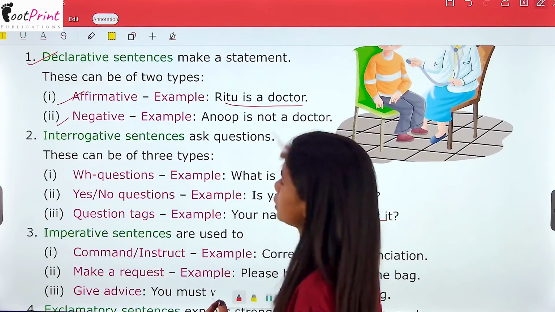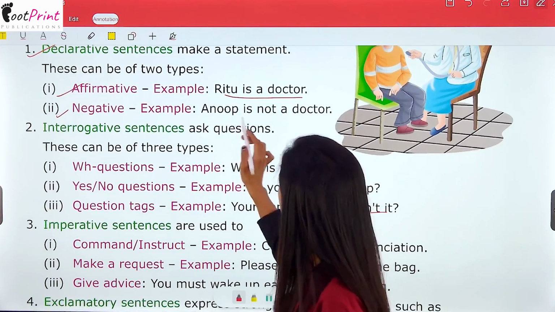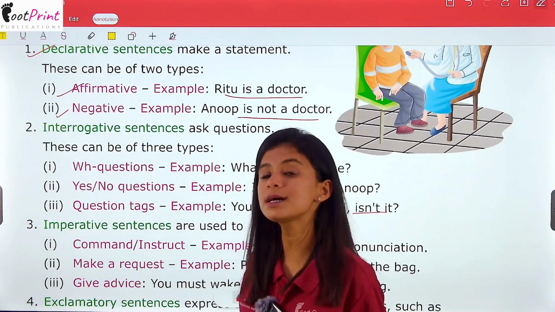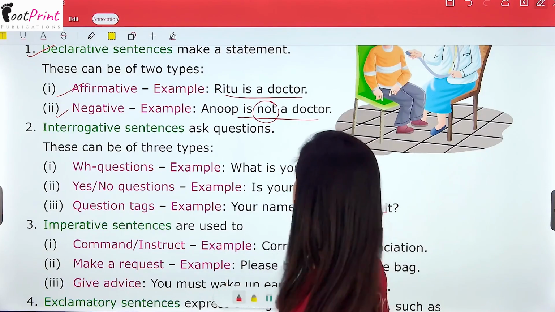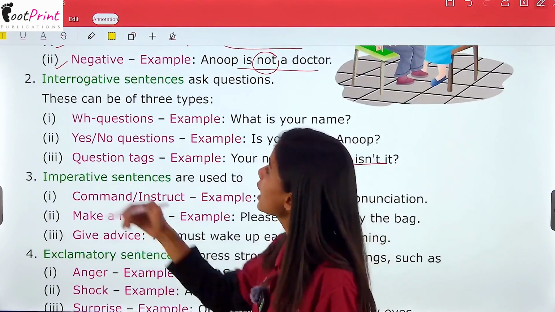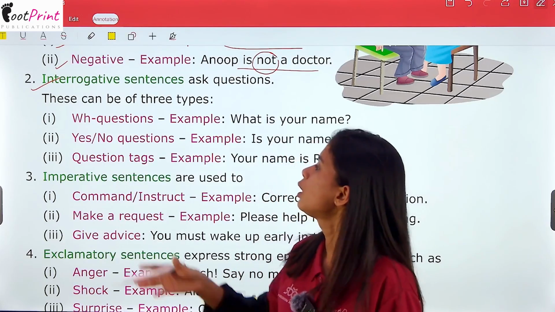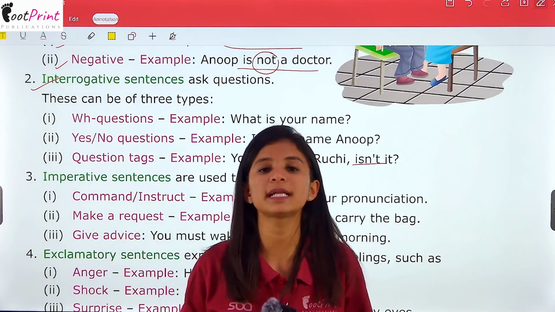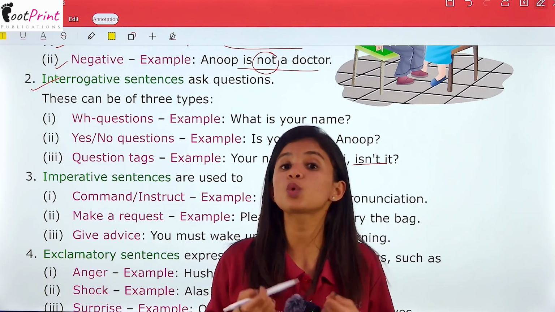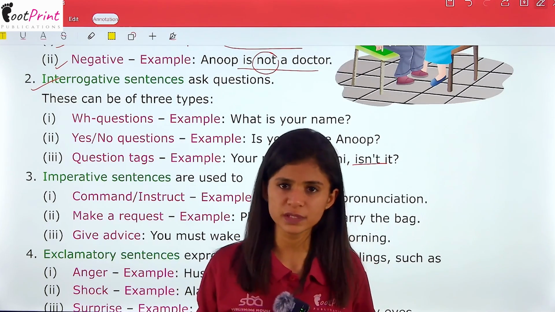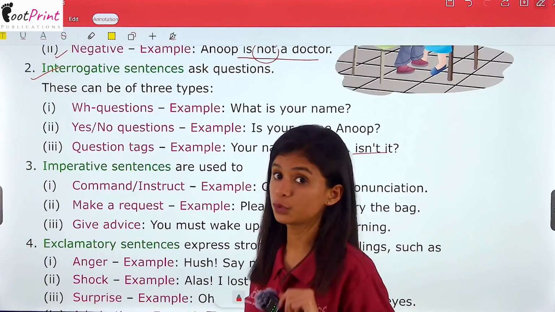Ritu is a doctor. It is an affirmative or a positive statement. And Anup is not a doctor. So it is a negative statement. Why? Because it is using not in the sentence. Next we have interrogative sentences. As you already know, or can even understand by the name, interrogative sentences are those which ask questions. जो question पूछते हैं वो interrogative sentence होते हैं. Right? Now these can also be of 3 types.